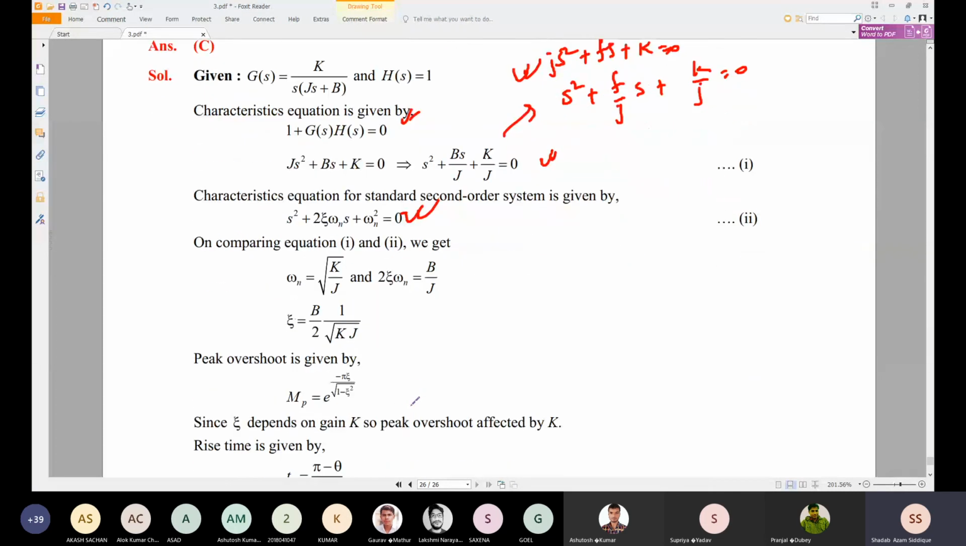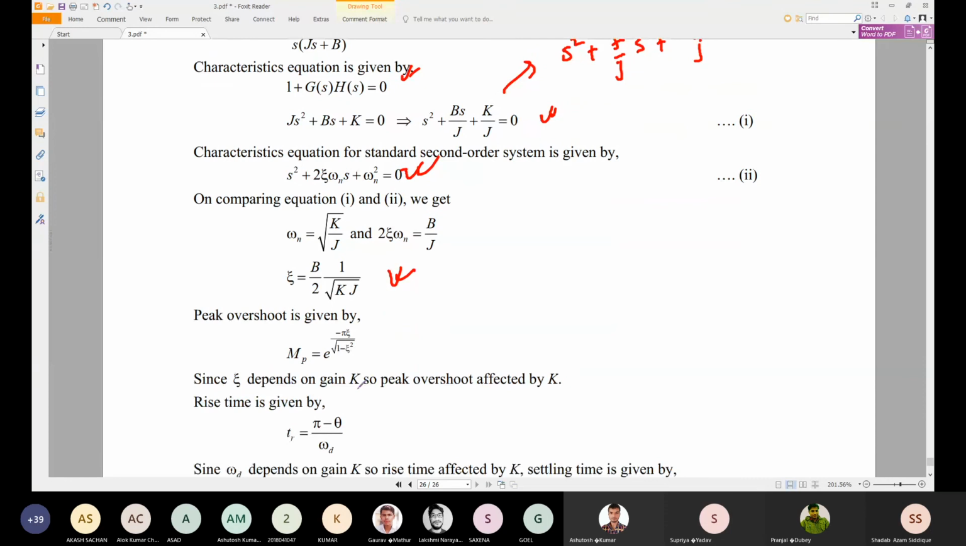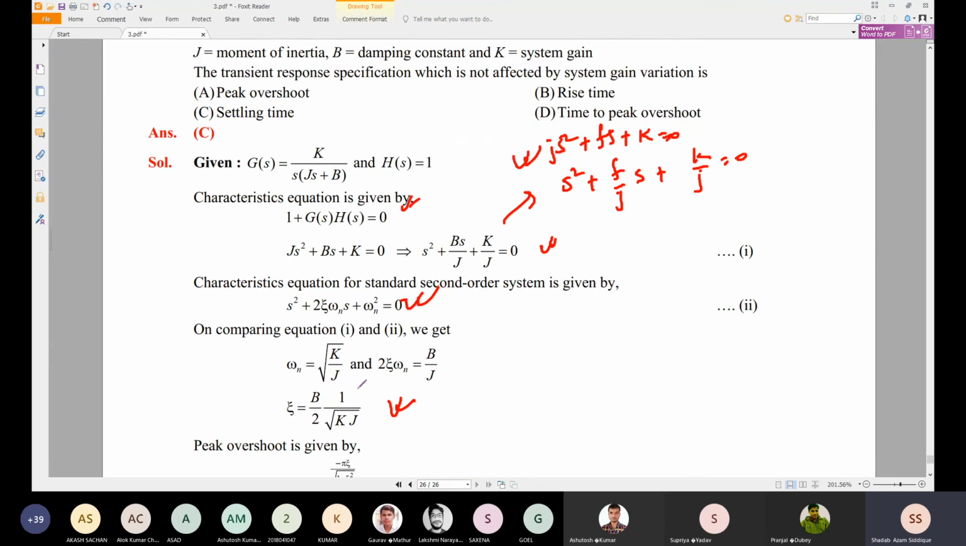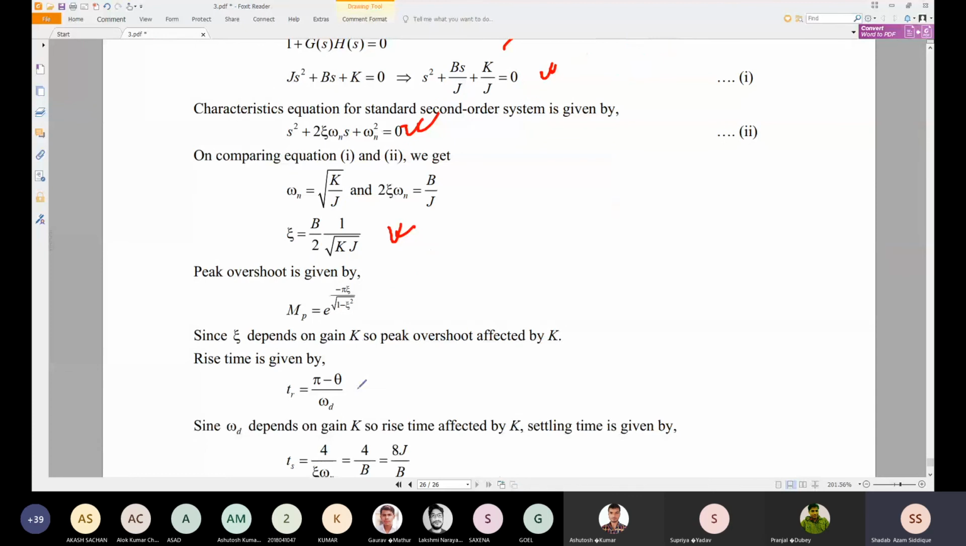Zeta is dependent on K, and the peak overshoot Mp is e to the power of minus pi zeta by root of 1 minus zeta square. Since zeta depends on gain K, overshoot is affected by K. Rise time tr equals pi minus theta by omega d, and omega d also changes, so rise time changes too.